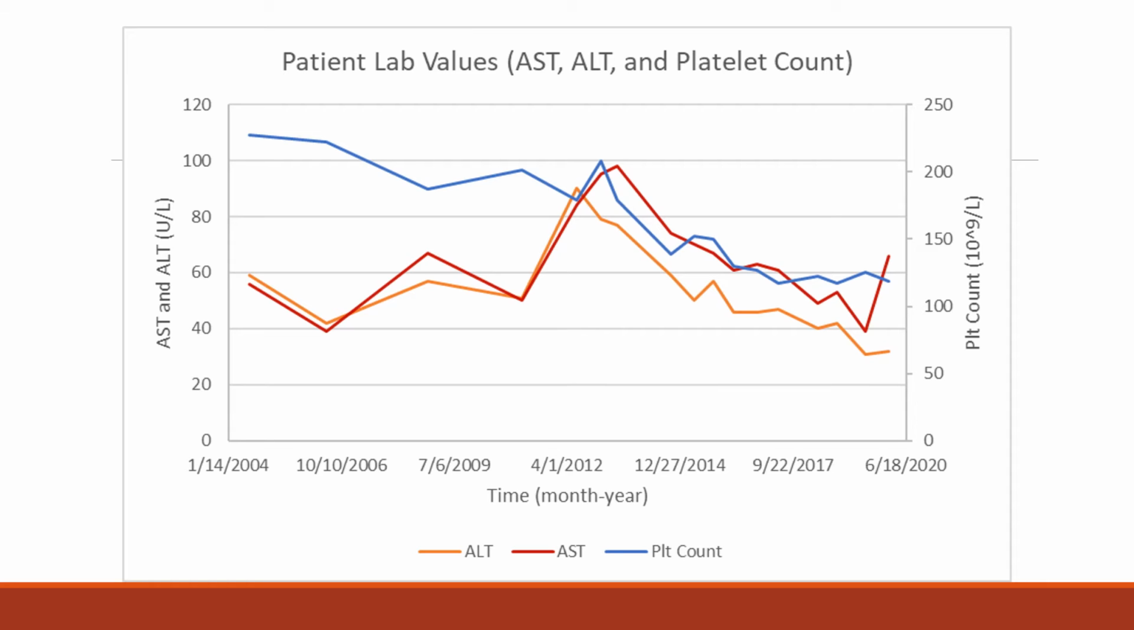And this is a clear example of the paradoxical decrease in liver enzymes that can occur with cirrhosis, which can be falsely reassuring, especially when it happens in conjunction with lifestyle changes.